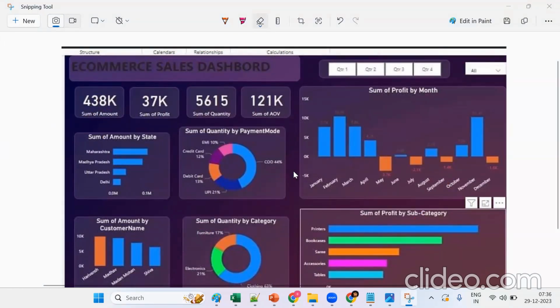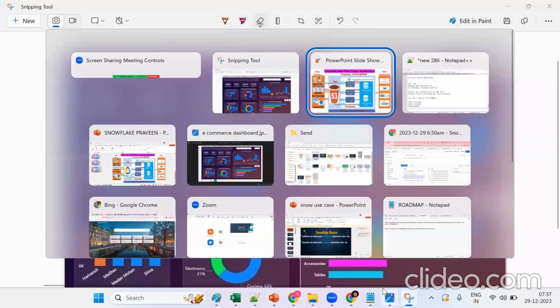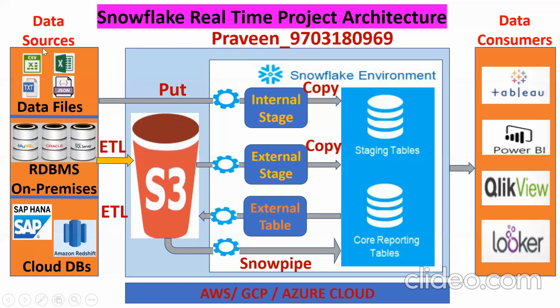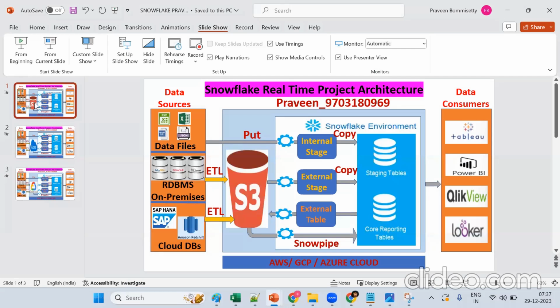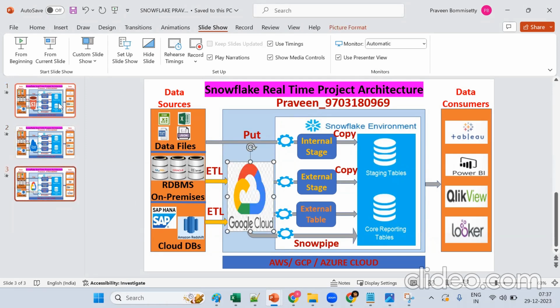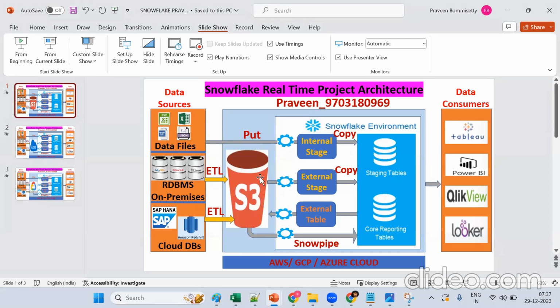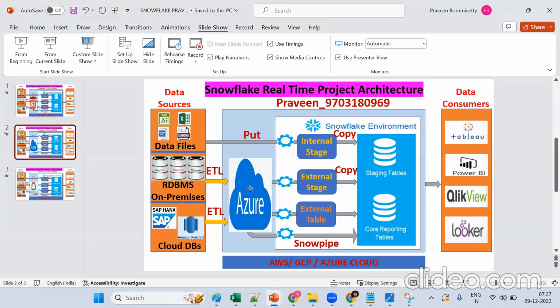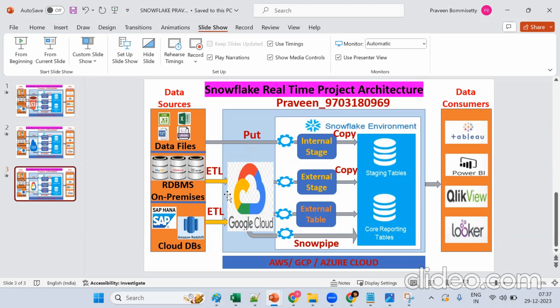If you understand this image and this flow, ultimately we are bringing all this data to one place. Snowflake supports multi-cloud. This is AWS S3, this is Microsoft Azure, and this is GCP cloud storage. The data will be stored in an S3 bucket, simple storage, or in Microsoft Azure, or in Google Cloud Platform. Getting a little bit at least, yes or no?